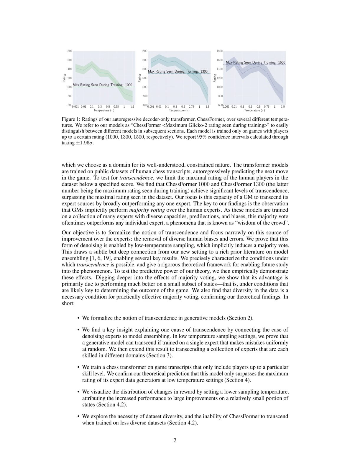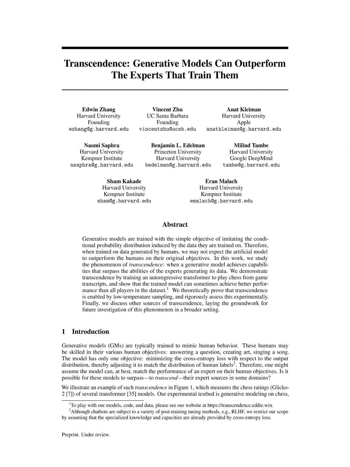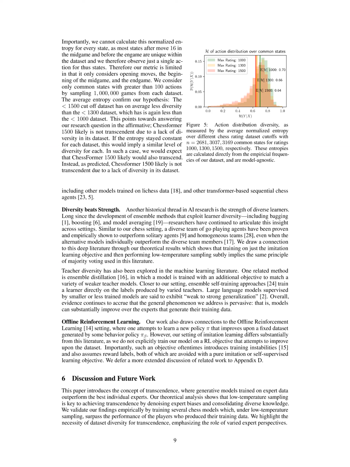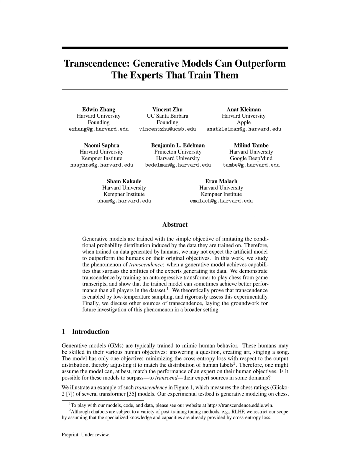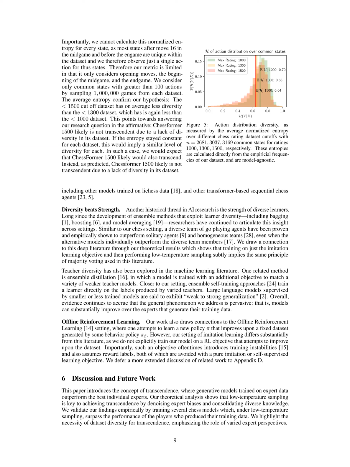4. Denoising expert biases. Low-temperature sampling denoises expert biases by consolidating diverse knowledge and majority voting, leading to improved performance over individual experts. 5. Dataset diversity. Dataset diversity is essential for transcendence. Models trained on diverse datasets are more likely to transcend and outperform individual experts compared to models trained on less diverse datasets. 6. Validation through chess models. The algorithm's effectiveness is validated empirically by training chess models that surpass the performance of the players who generated the training data under low-temperature sampling.